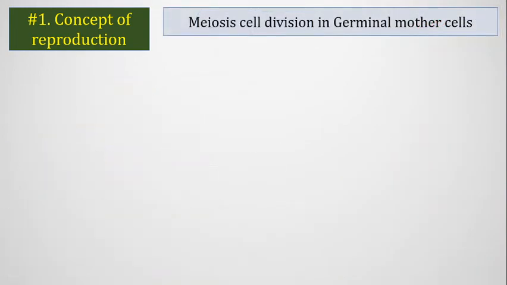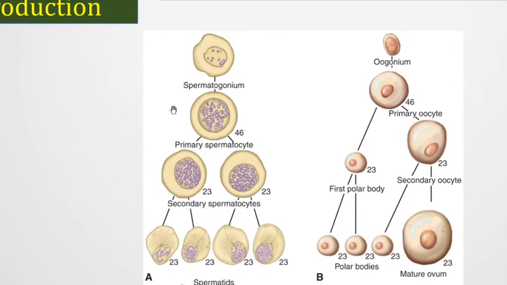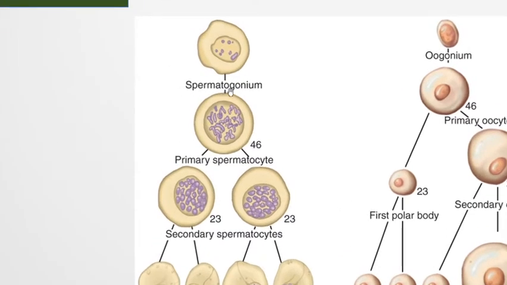So then we will discuss how germinal mother cells produce male gametes and female gametes by meiosis cell division. At first, we are talking about the animal body, but actually this mechanism is also true in the case of the plant body. So in the animal body, along with the other somatic cells, there are some cells which are reserved in the male reproductive organ and female reproductive organ. These reserved cells have the function to produce male gametes or female gametes by meiosis.